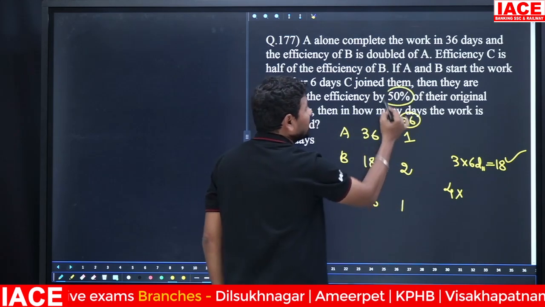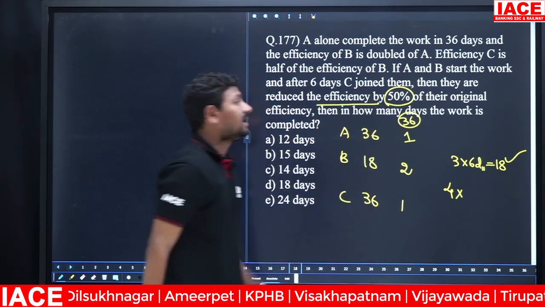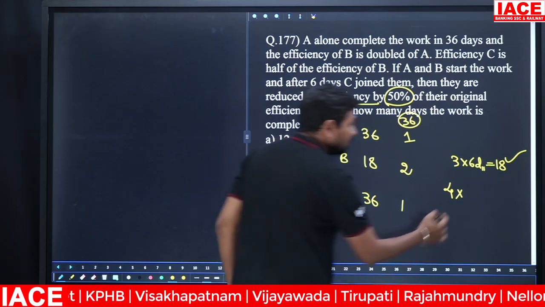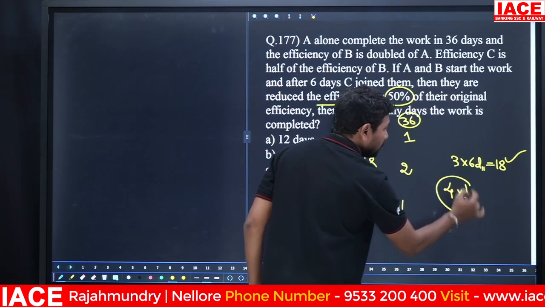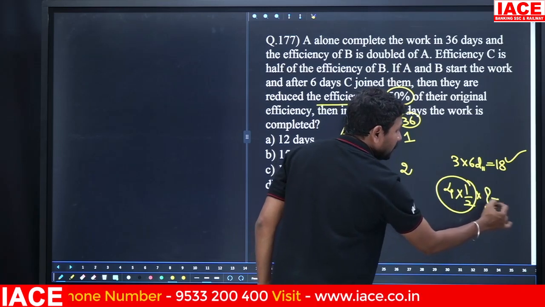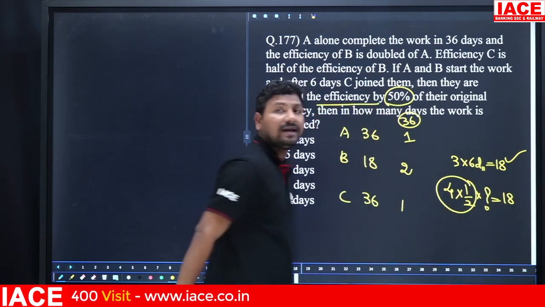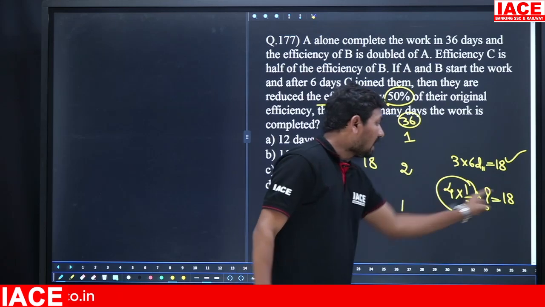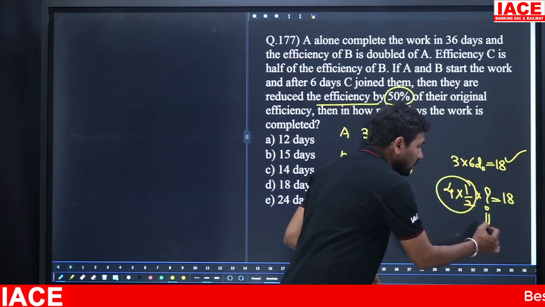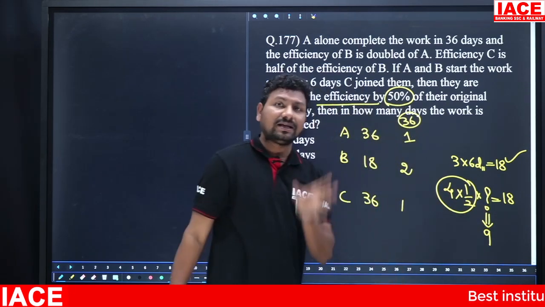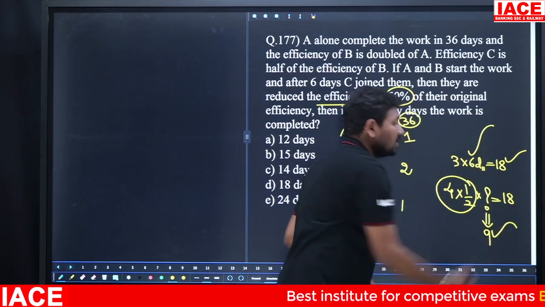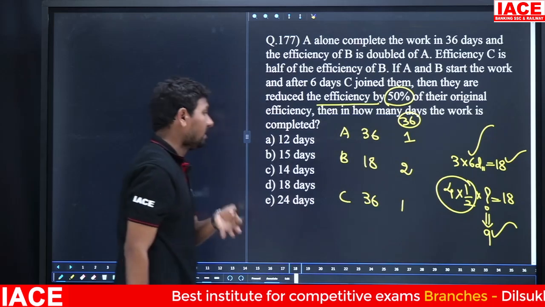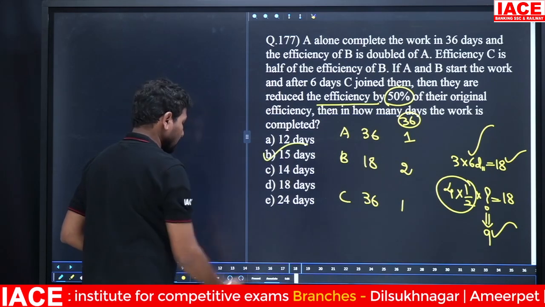But their efficiency is decreased by how much percentage? Reduced by 50%. Reduced by 50% means their efficiency becomes 4 by 2. How many days are required to complete the remaining 18 units? 18 by 2, 9 days are required. 2 9s are 18. First 6 days, next 9 days. Total work will be completed in how many days? 15 days. Option B.